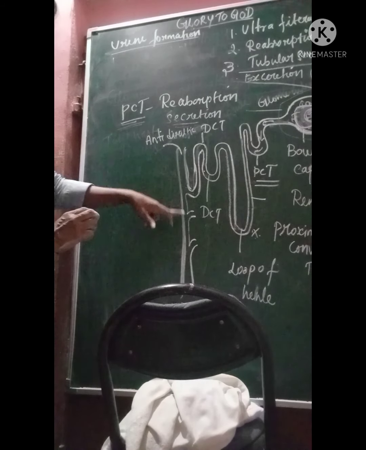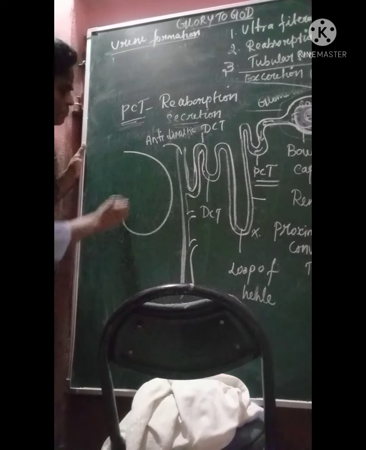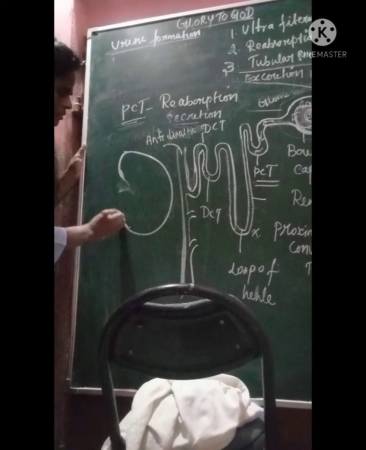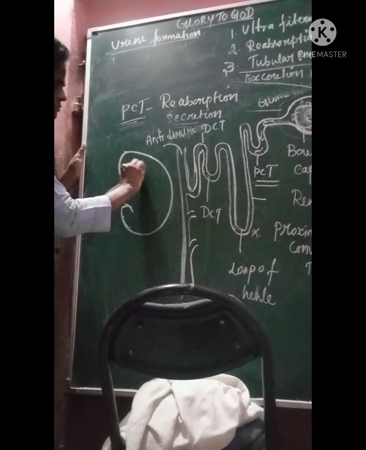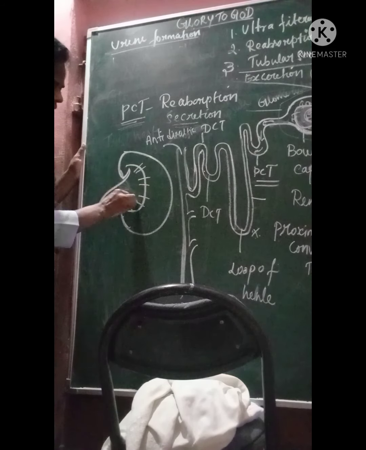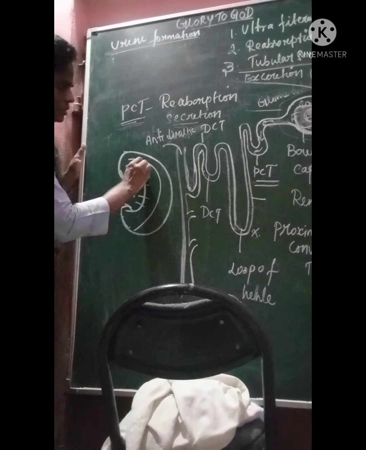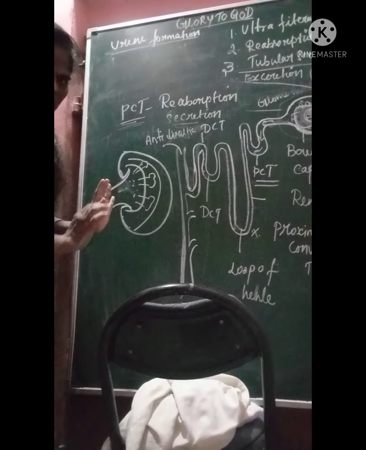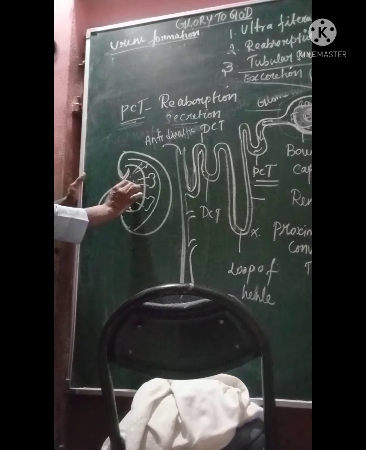So after this, the collecting duct opens into the pelvis region. I have told you already, but I'll draw the diagram again. This is the pelvis region inside. Collecting ducts open here. This is the medullary region. This is just a rough diagram for explanation. Say, for example, this is the collecting duct, and the collecting duct opens into the pelvis region.